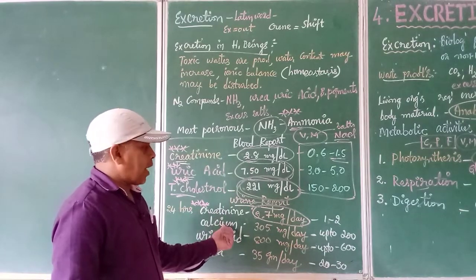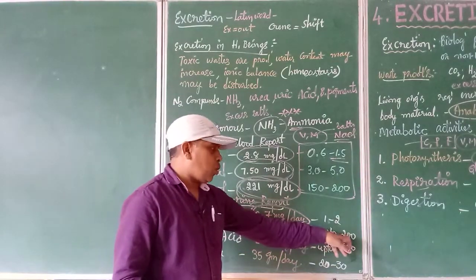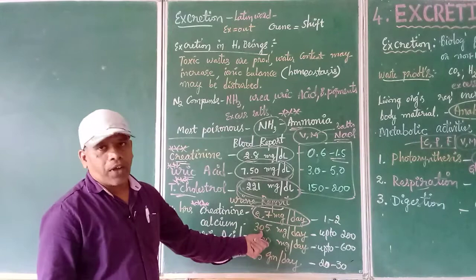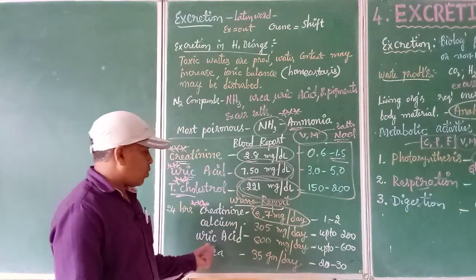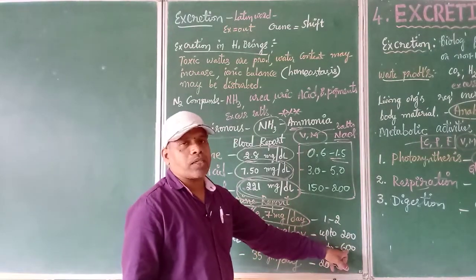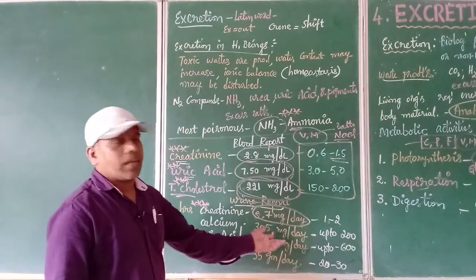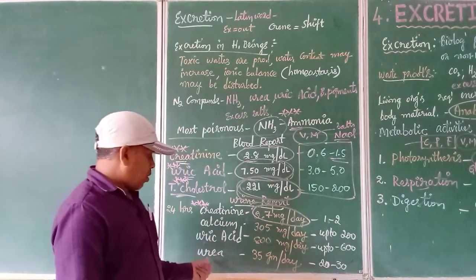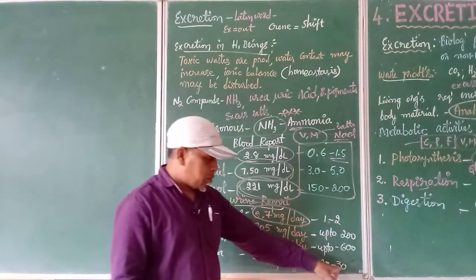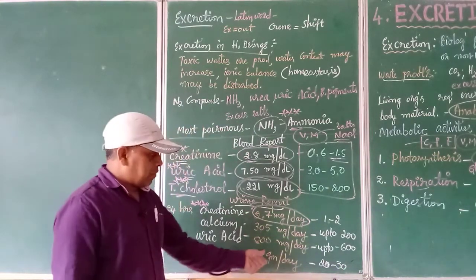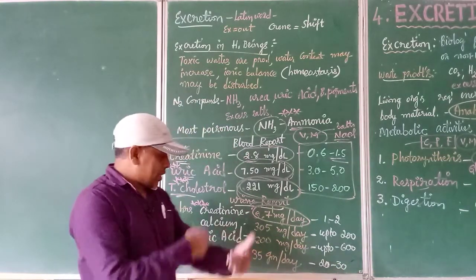Next, coming to calcium levels. It should be up to 200, but it is 305 milligrams per day. Again, take uric acid: it should be a maximum of 600, but it is 800 milligrams per day. Then lastly we have urea, which should be up to a maximum of 30, but it is 35 grams per day. So what does this indicate?